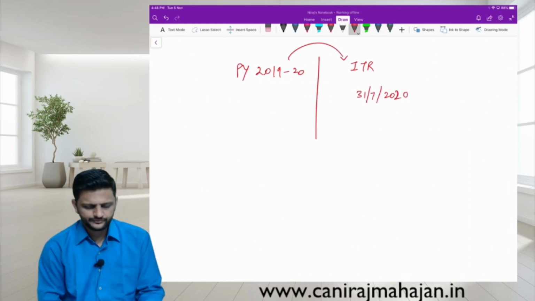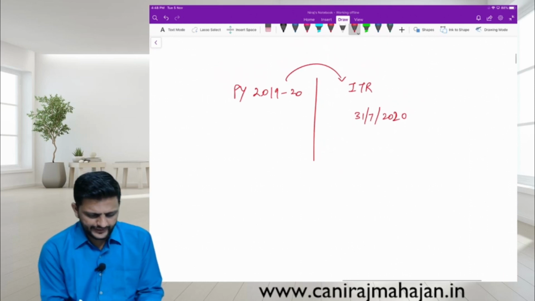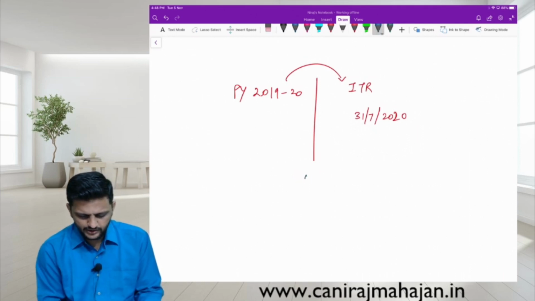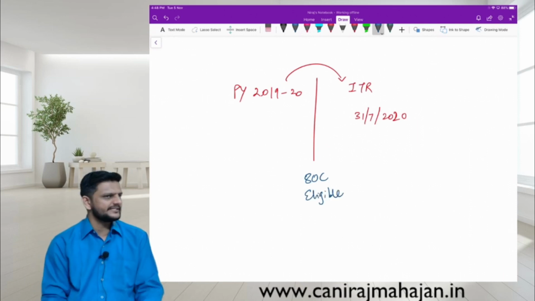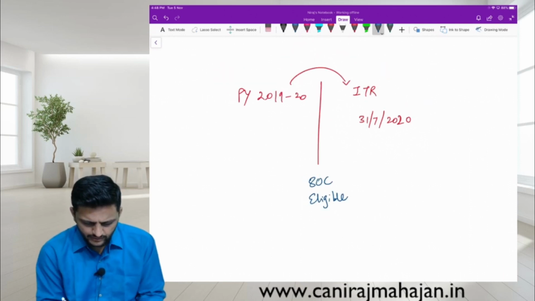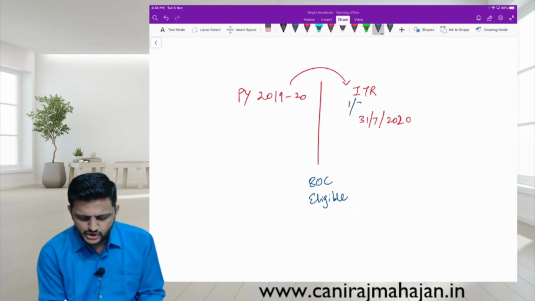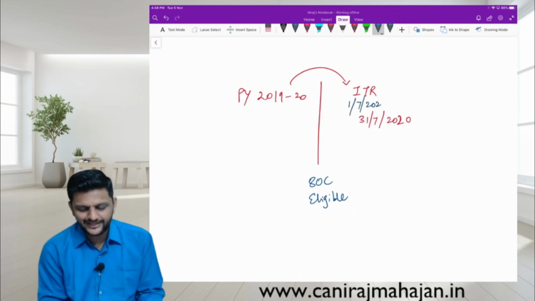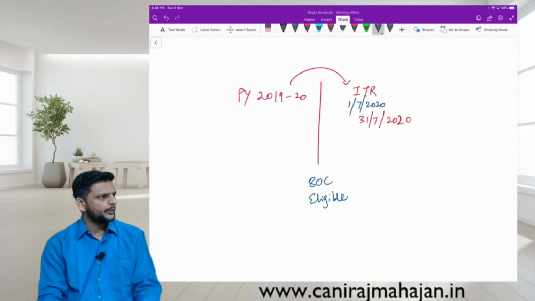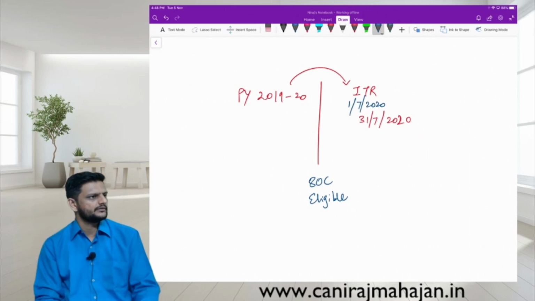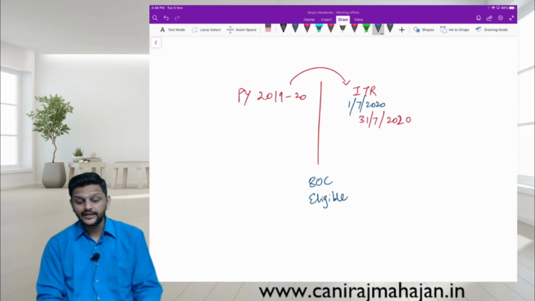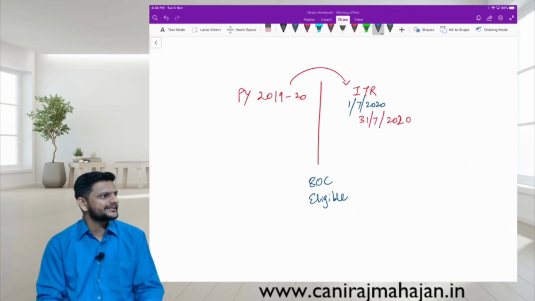Yes or no? Then now 80C, whatever are the eligible payments, whatever is allowed under 80C, can we spend it on 1st July 2020 and claim it in the year of return when we are filing? Just before return we have paid or spent, and then can we file, then can we claim in the income tax return? Did you understand the question?